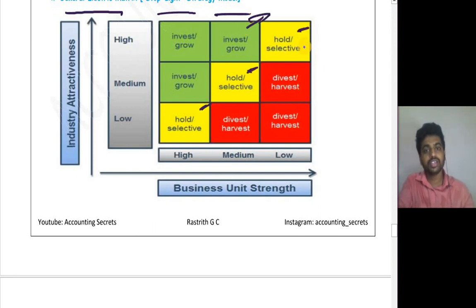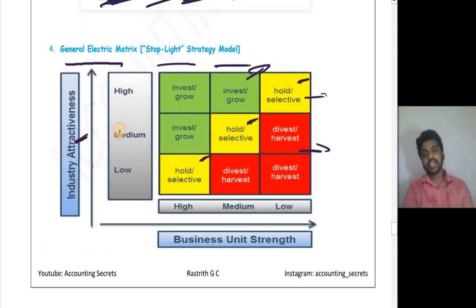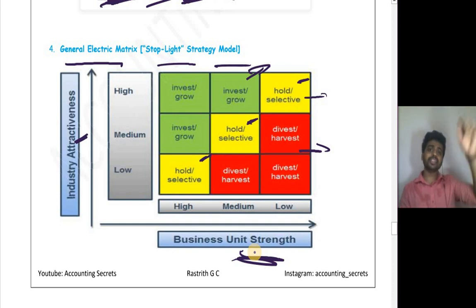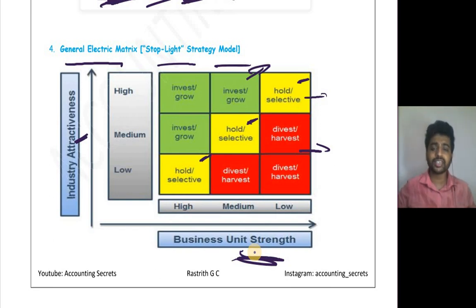Green, go; yellow, hold; red, divest. See, if you are here, he considered industry attractiveness as well as business unit strength. That is your strength of a particular business as well as industry attractiveness. Industry attractiveness depends on many things we learnt in the first industry analysis itself. It is based on the competitors, the profitability in that particular industry, technological changes, and growth rate. All these form part of industry attractiveness.